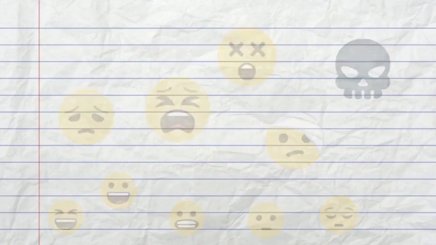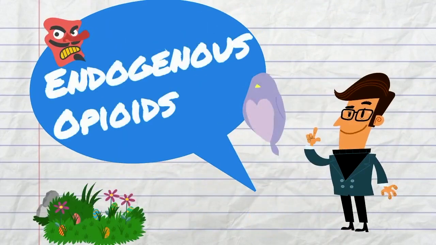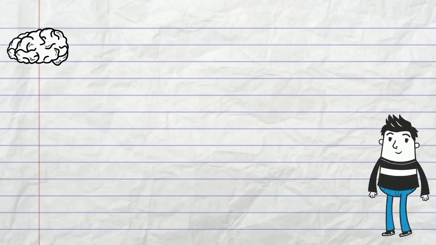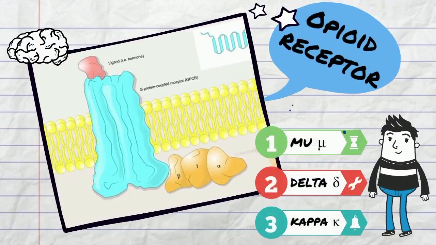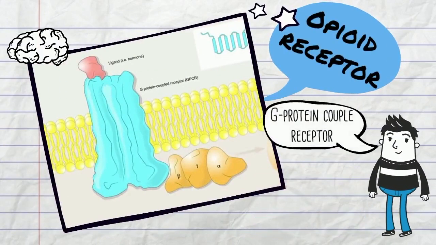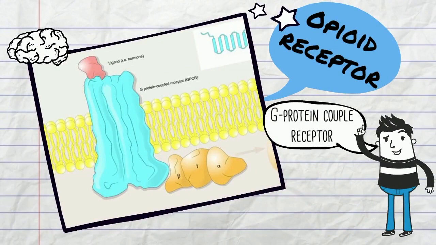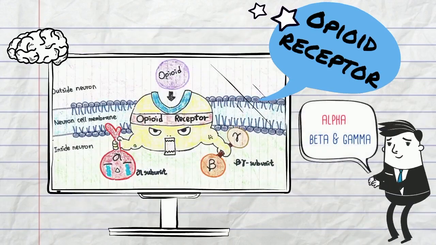Oxycodone mimics the effect of endogenous opioids. All these molecules target opioid receptors, especially mu-type receptors. Opioid receptor is a member of G-protein coupled receptor, meaning that a G-protein is attached to it. When an oxycodone binds to the receptor, it activates the G-protein and separates into two subunits, alpha subunit and beta-gamma subunit.